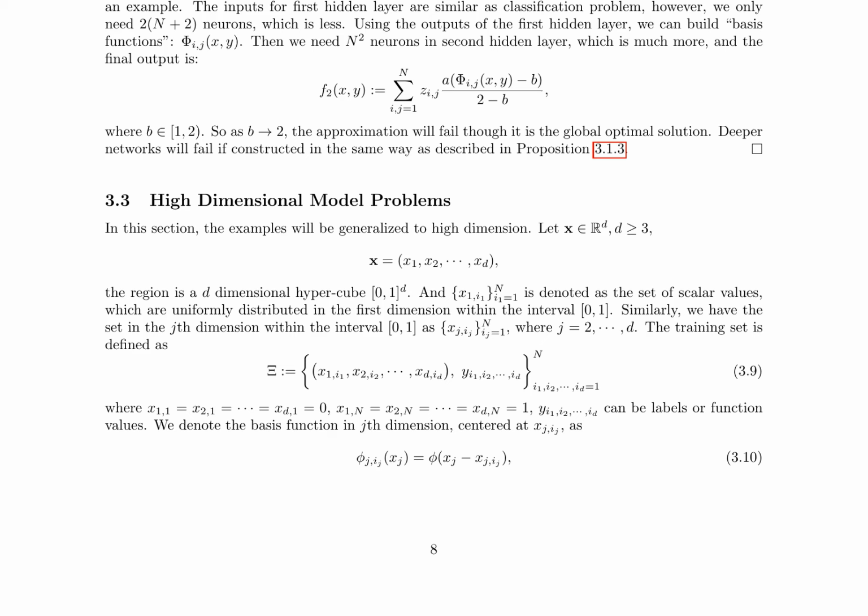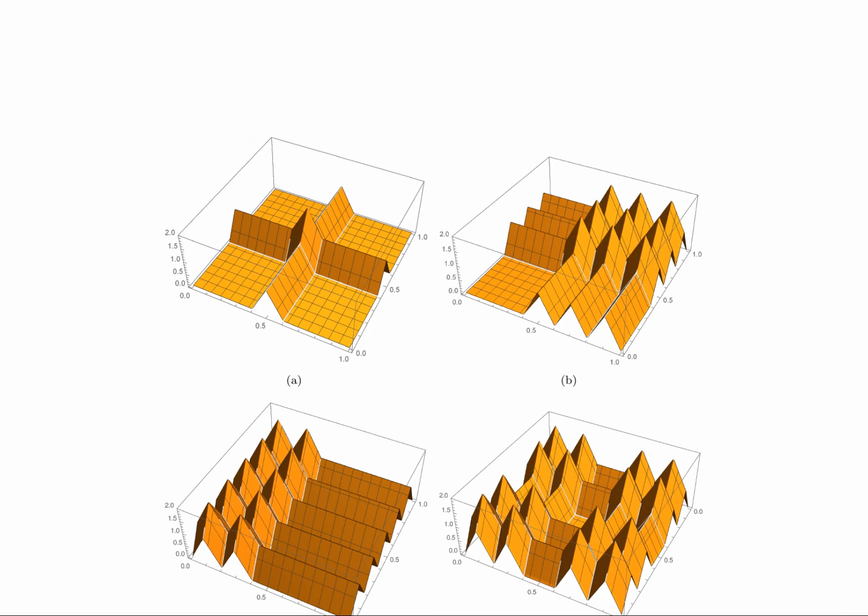Overall, the authors present a novel approach to binary classification and function approximation using neural networks, and provide theoretical guarantees on the performance of their approach. However, they also highlight the limitations of their approach and identify areas for future work. The paper discusses the concept of a fully connected neural network with d input neurons, 2 plus m hidden layers employing ReLU activation functions, and one output neuron with a linear activation function.